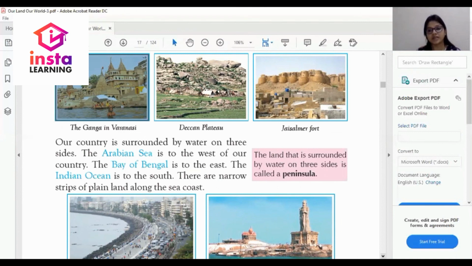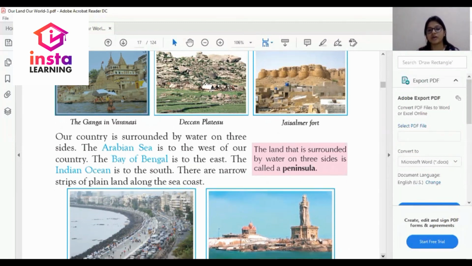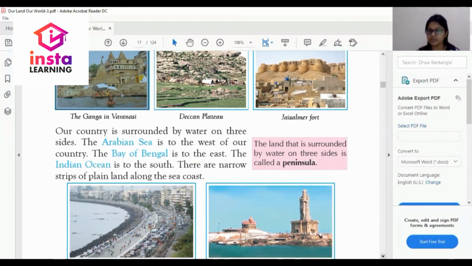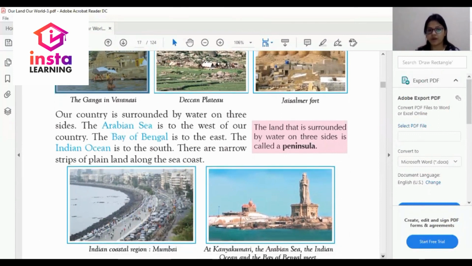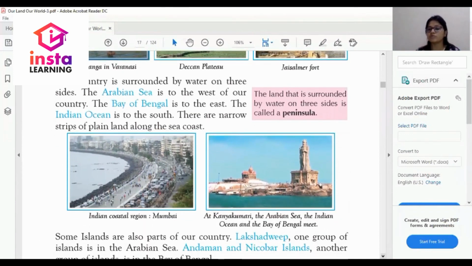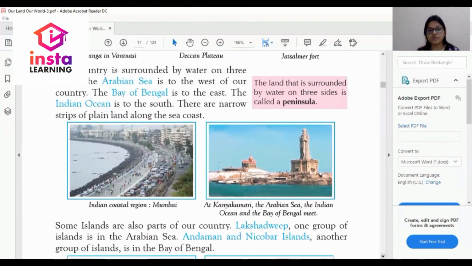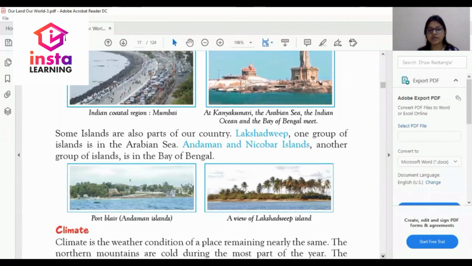The land that is surrounded by water on its 3 sides is called a peninsula. Our country is surrounded by water bodies on 3 sides. West has the Arabian Sea, East has the Bay of Bengal and South has the Indian Ocean. We have already discussed this.